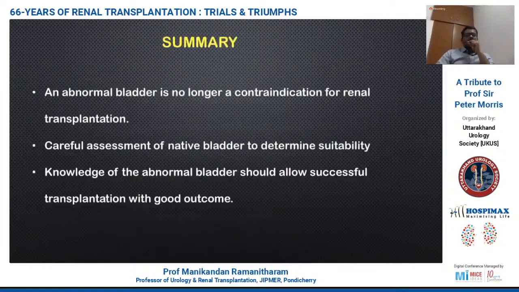So in summary, an abnormal bladder is no longer a contraindication for kidney transplantation. The goal is to assess the native bladder critically for suitability for graft ureteric reimplantation, and knowledge of the abnormal bladders will help in providing a successful transplant outcome.